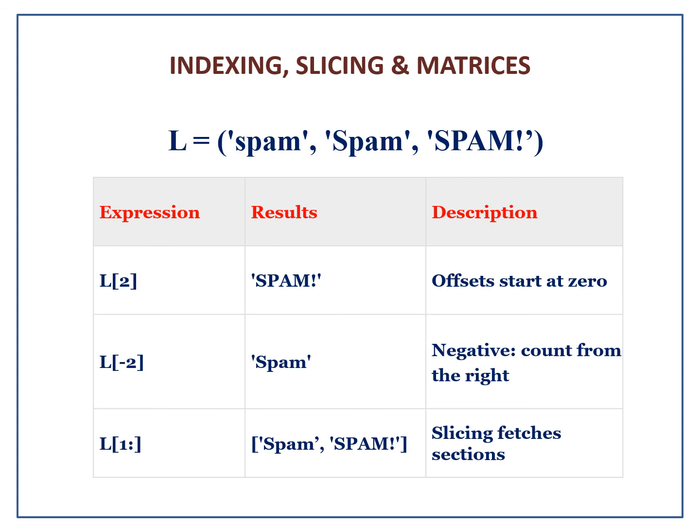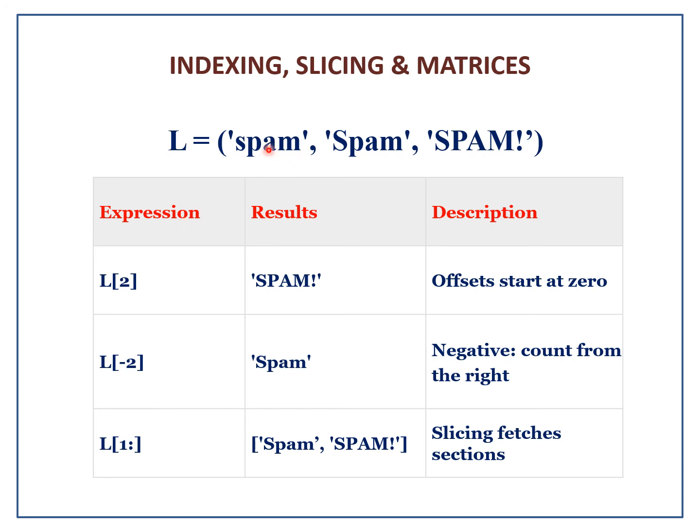You can see here a tuple with the word spam: all small letters, spam with only the starting letter capital, and spam with all capital letters.